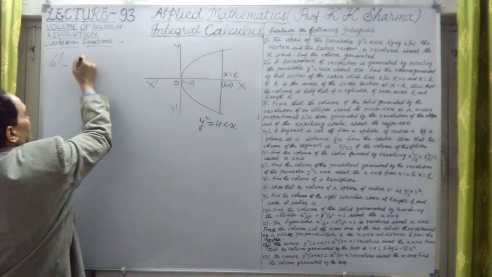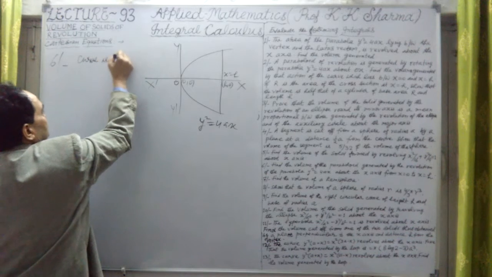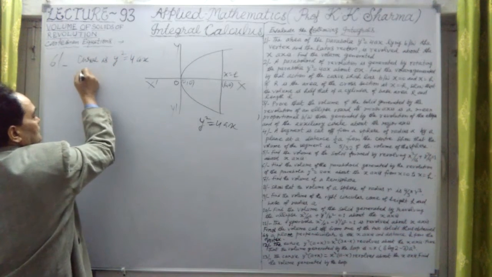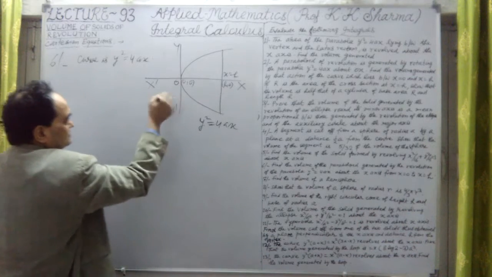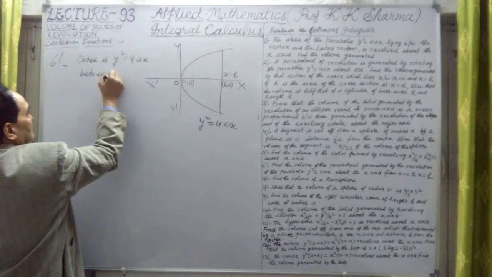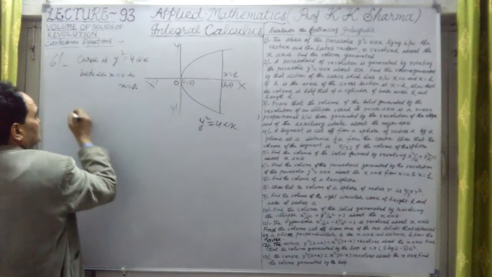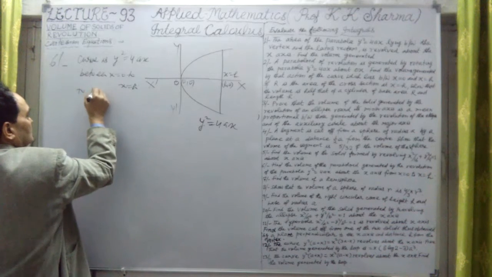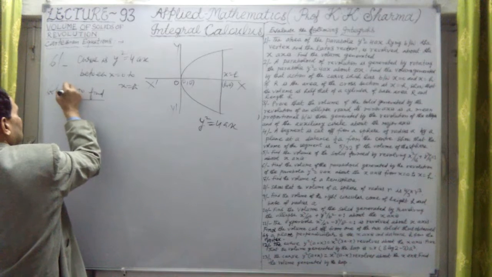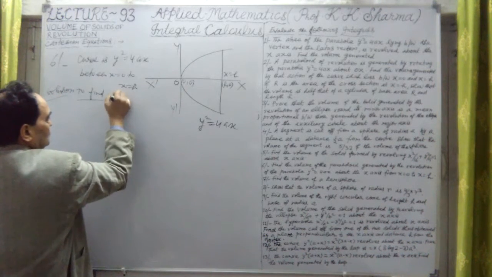Let me take the curve here, the parabola y square equal to 4ax. Okay, the limits or the range is from x equal to 0 to x equal to h. To find what we have to find here, the solution, we have to find the volume.